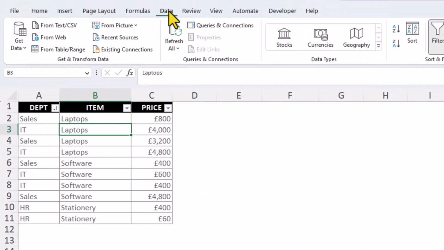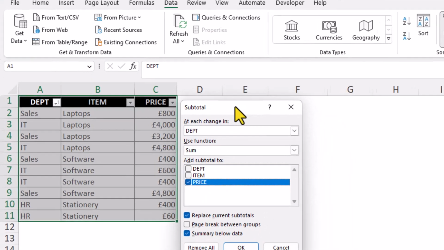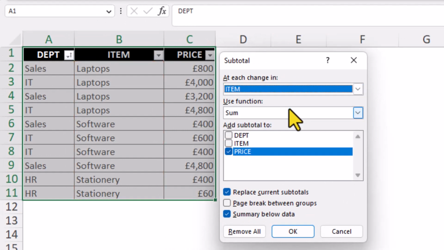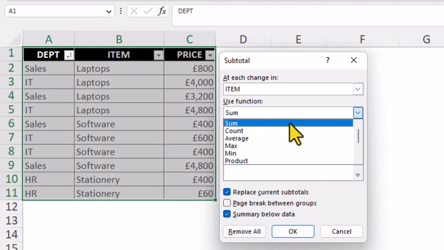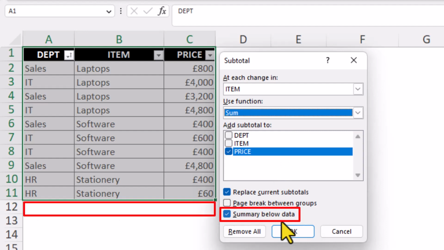Then, on the Data tab, right at the end of the ribbon, we can click on the Subtotal button. And we want a new subtotal each time the item changes. And the thing we want to sum is the price column. We have a tick box down here for the summary data. This simply means we'll get a grand total at the bottom.